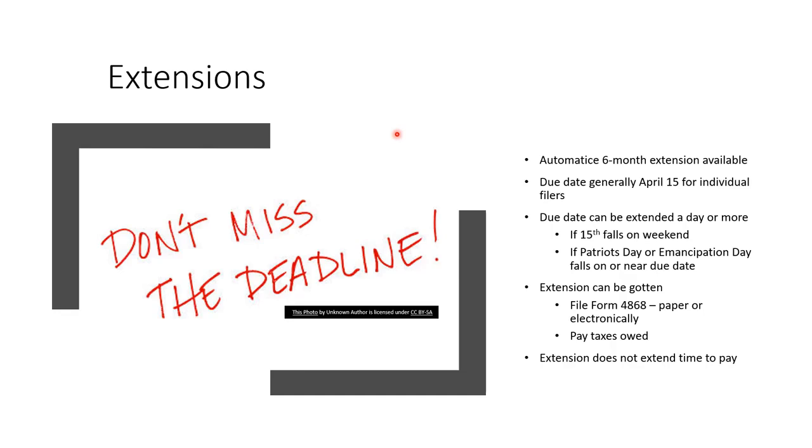Taxpayers needing more time to file their taxes can get an automatic 6-month extension from the IRS. For most taxpayers, the tax filing deadline is April 15th. April 15th can be extended if it falls on a weekend. Also, local factors such as Patriots' Day in Massachusetts or Emancipation Day in the District of Columbia can extend the deadline for taxpayers living in the impacted locality.